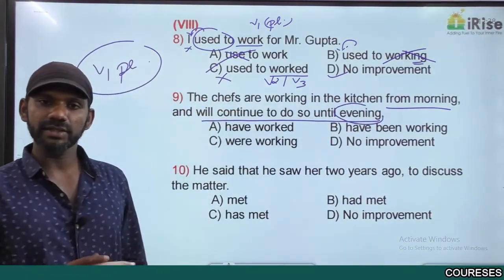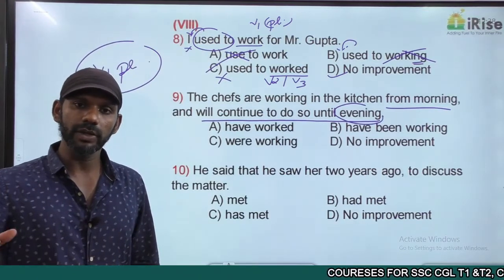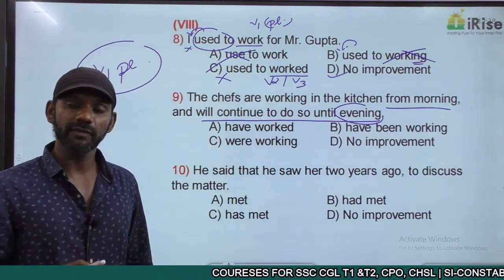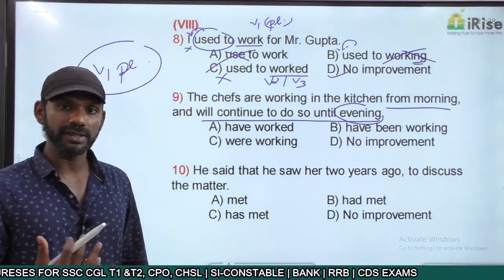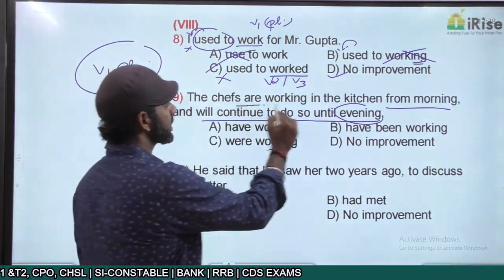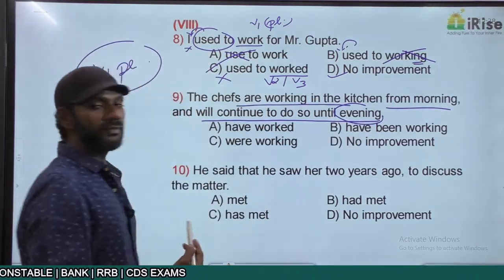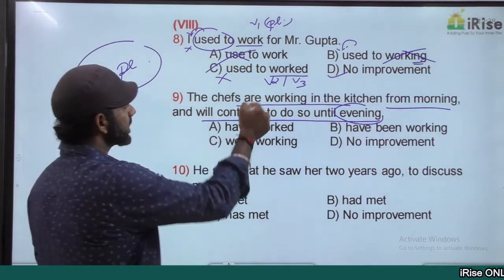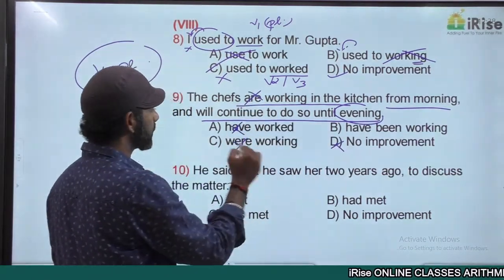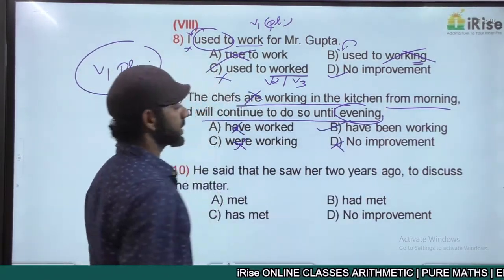And for any action that starts and keeps going till some time, we have to use which category? We have to use the perfect continuous category. This part is given as the options. The option that we go for must be in the perfect continuous category. Based on that, I eliminate 3 options and I've got the answer B.